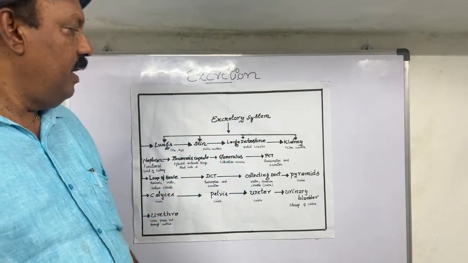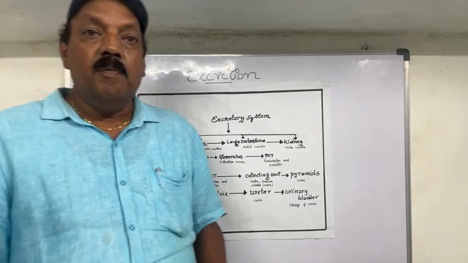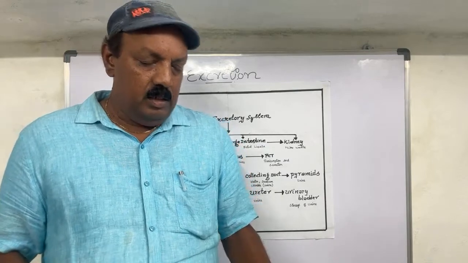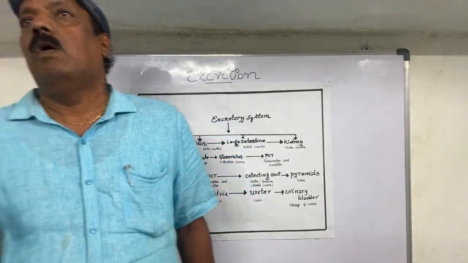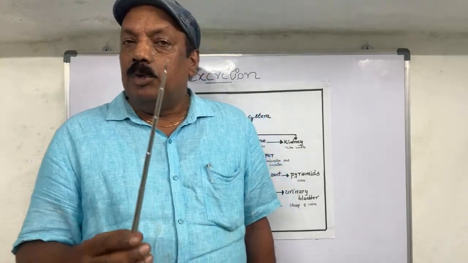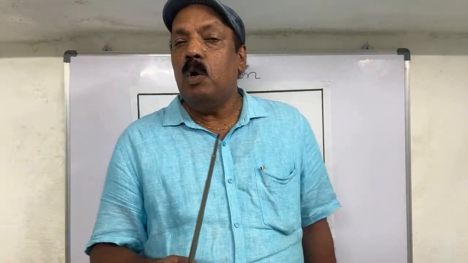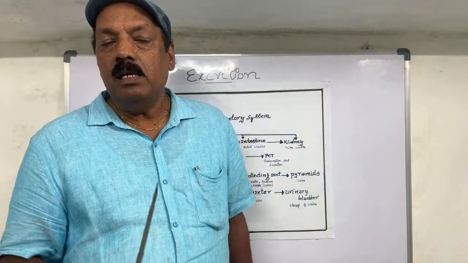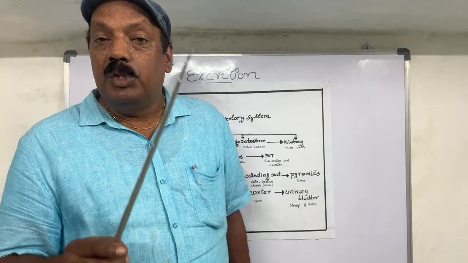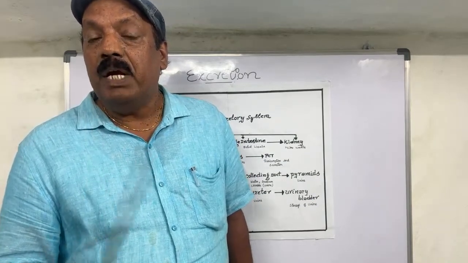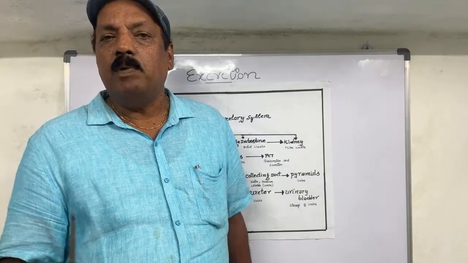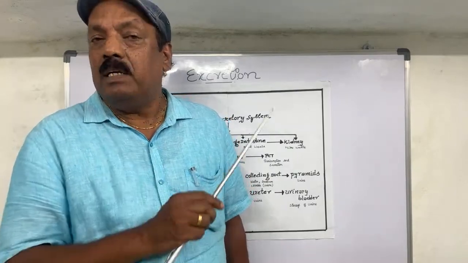And comes the liver. The liver is also a kind of excretory organ. It removes bilirubin and biliverdin, the two pigments, and apart from that, urochrome, one more pigment. Biliverdin and bilirubin are waste products, and when urochrome breaks down, you get yellow colored urine. If you sometimes get yellow urine, don't be afraid of that.